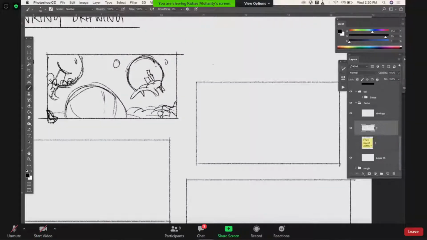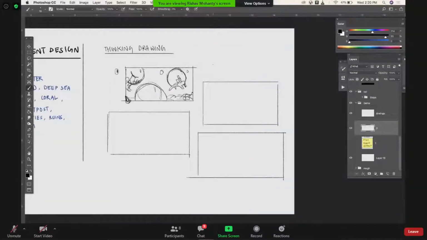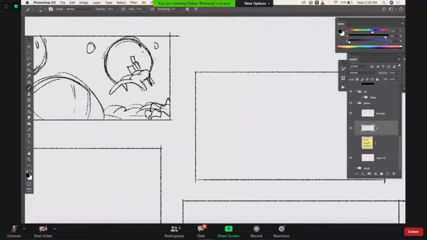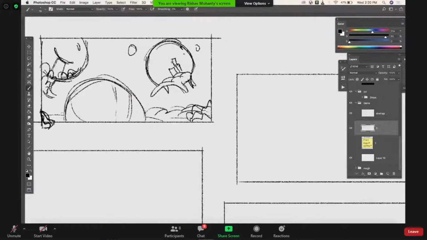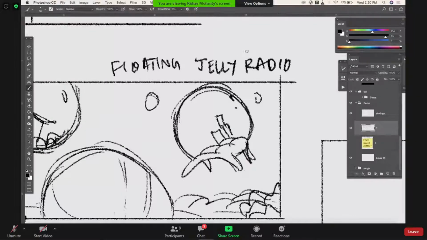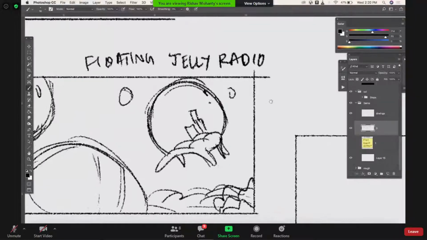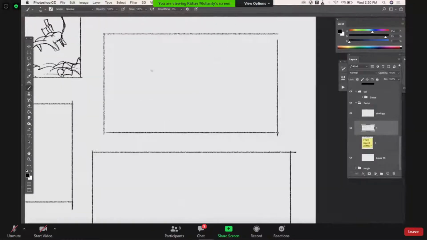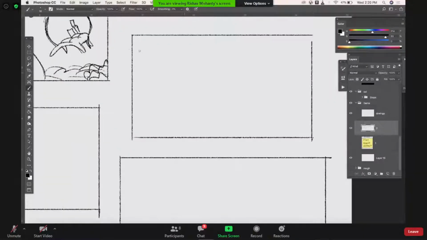And that's a really important thing to do. And I think this one was something like a floating... It's very organic. Floating jelly radio tower, which is very wild. Something here I find okay. I want it to be underwater, so why not?